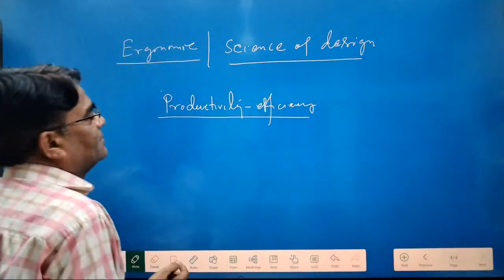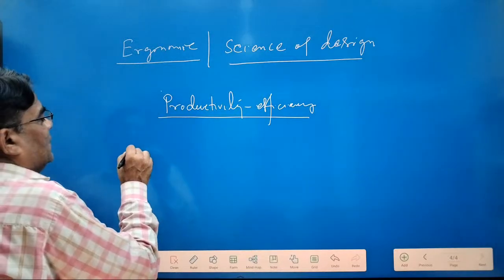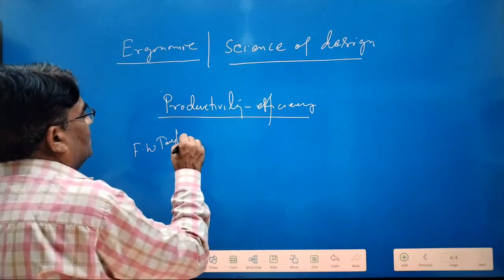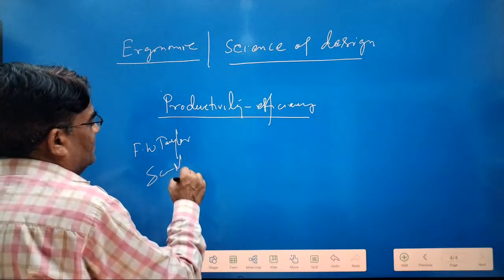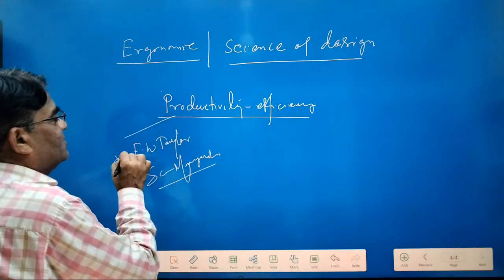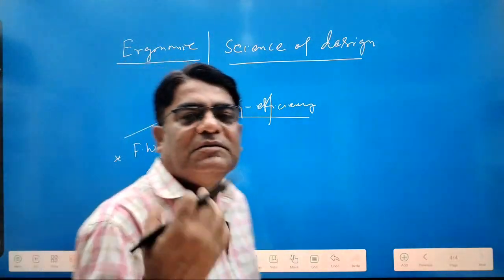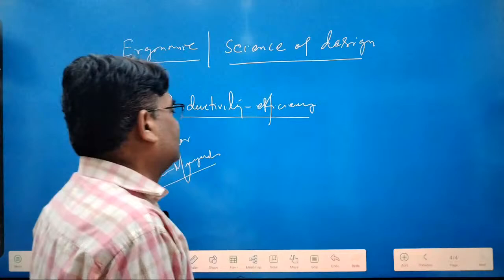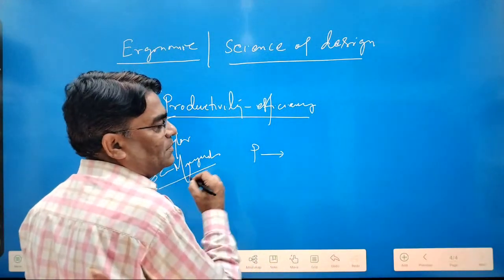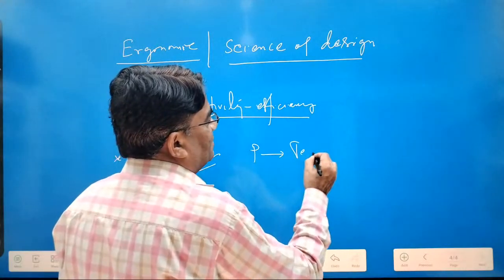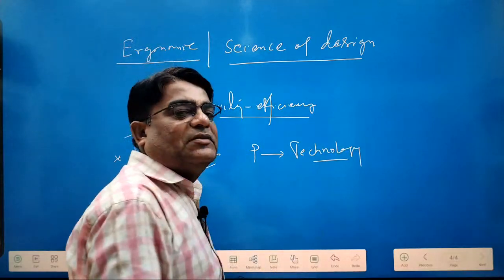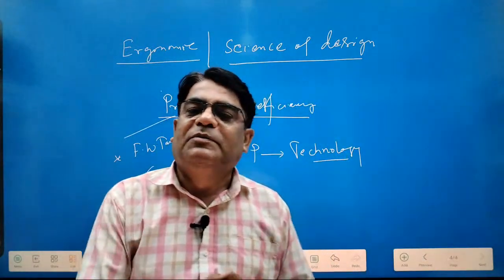So what was there? F.W. Taylor, scientific management influence. He was an American engineer, he made this point. What was the point? That performance will improve in step with technology. See this: you are using higher technology, the performance will be better.